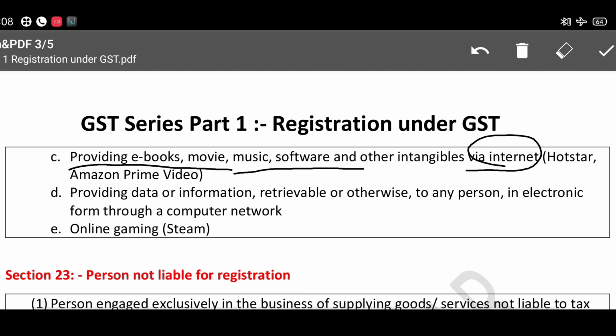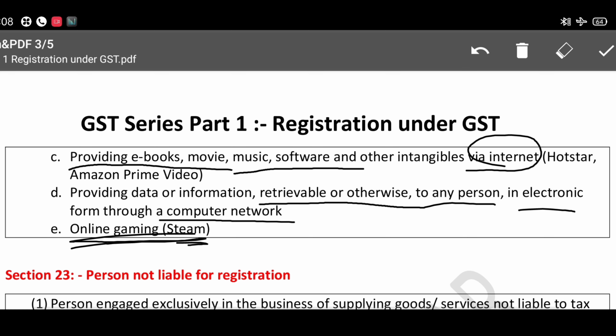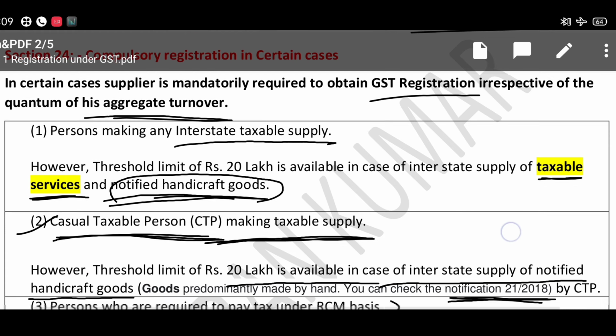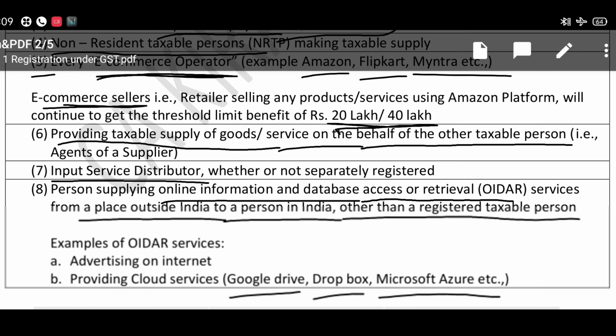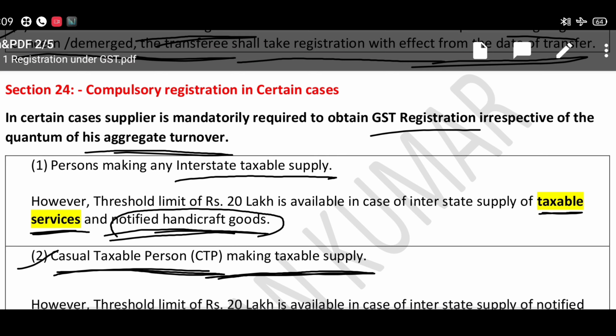So it is basically providing online data, online retrieval of services, also providing data or information retrieval or otherwise to any person in electronic form through a computer network, or online gaming and streaming. This will be covered under OIDAR service. So majorly these 8 persons are covered under mandatory registration without any aggregate turnover benefit.